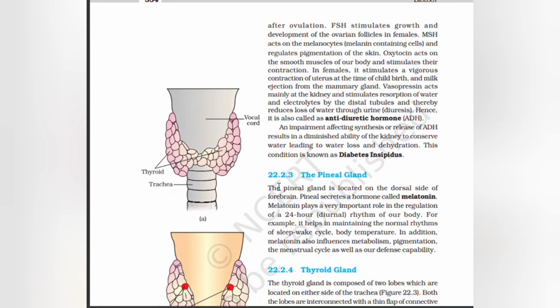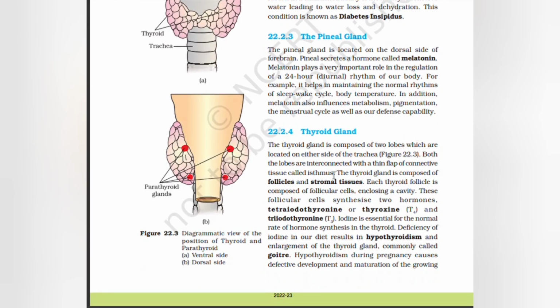The pineal gland. The pineal gland is located on the dorsal side of the forebrain. Pineal secretes a hormone called melatonin. Melatonin plays a very important role in the regulation of a 24-hour rhythm of our body. For example, it helps in maintaining the normal rhythms of sleep-wake cycle and body temperature. In addition, melatonin also influences metabolism, pigmentation, the menstrual cycle, as well as our defense capability.